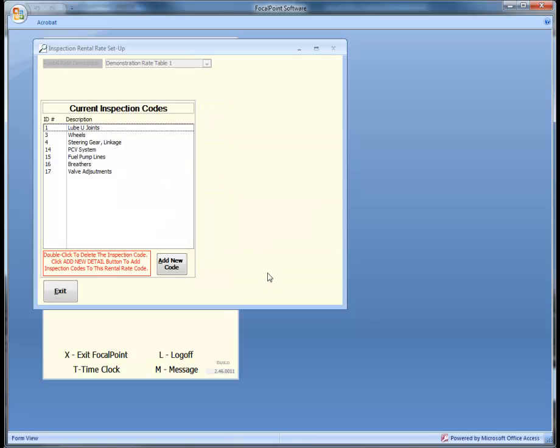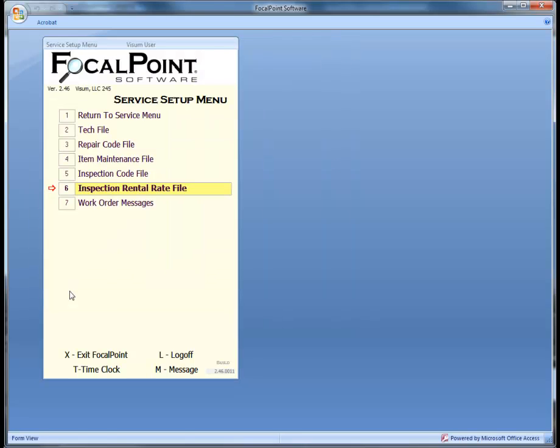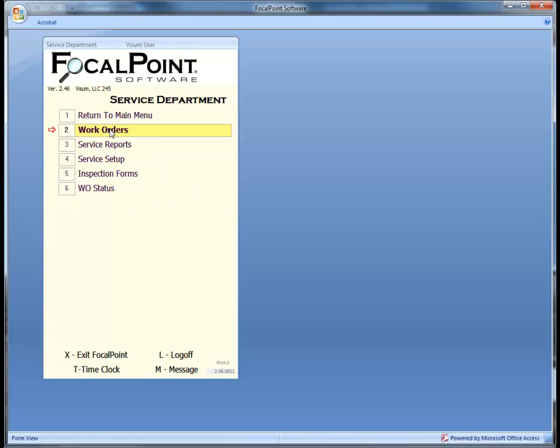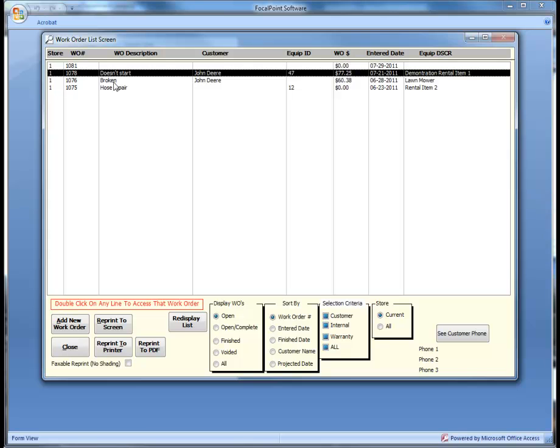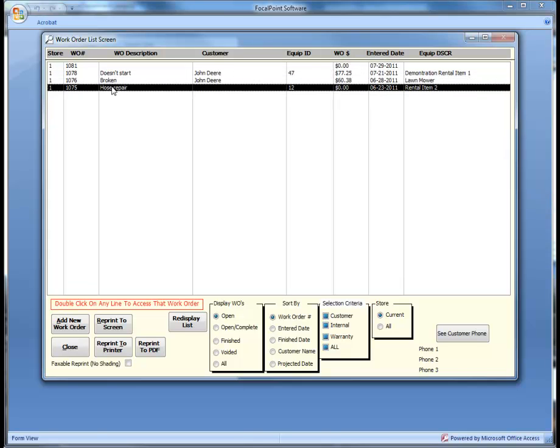Work orders will be automatically created for your rental items during the contract return process, if the intervals are set up for the item like hours or the number of days rented, and if these intervals meet or exceed the specifications you set up in the repair code file. To show you how to maintain these work orders and how to open a work order manually, we will start one now. From the work order list screen, you can edit and open a work order, view any closed work orders, and add new work orders.